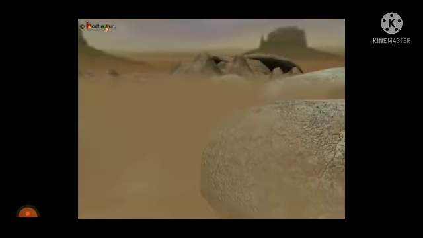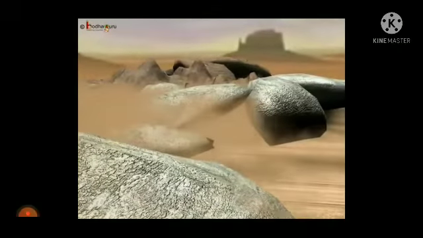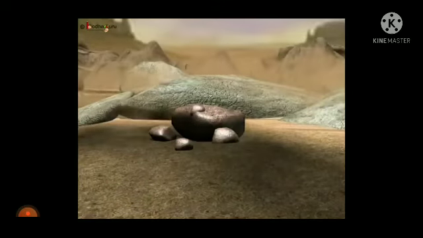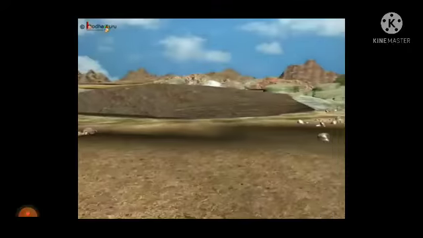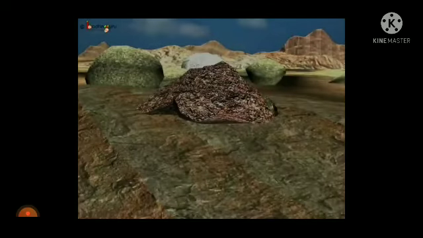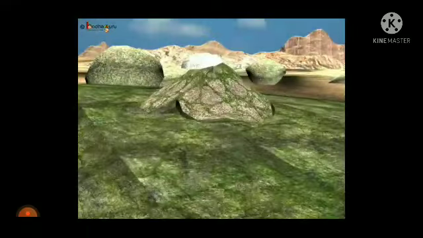Many agents like heat, sun and air affect it, and by that soil is formed. It is raining here, and this also affects the stones and helps in the formation of soil.